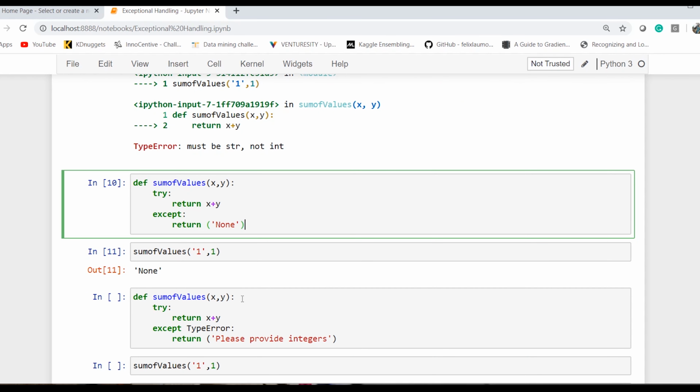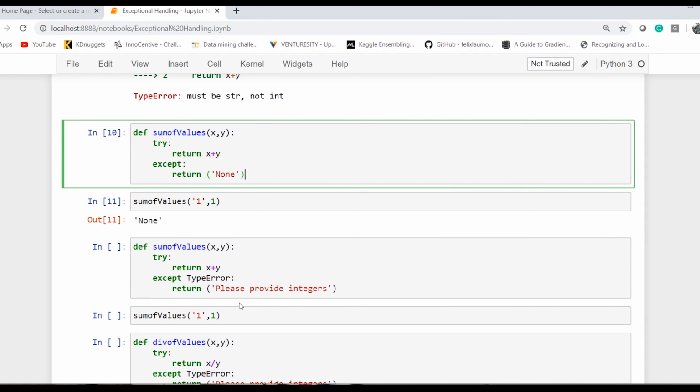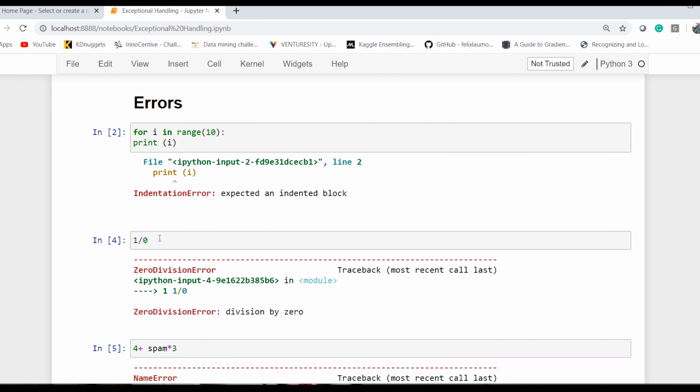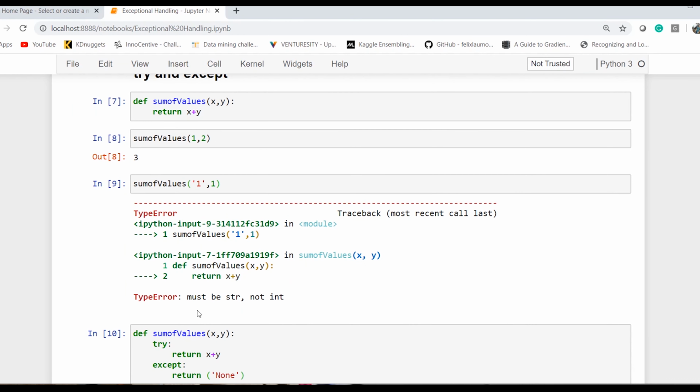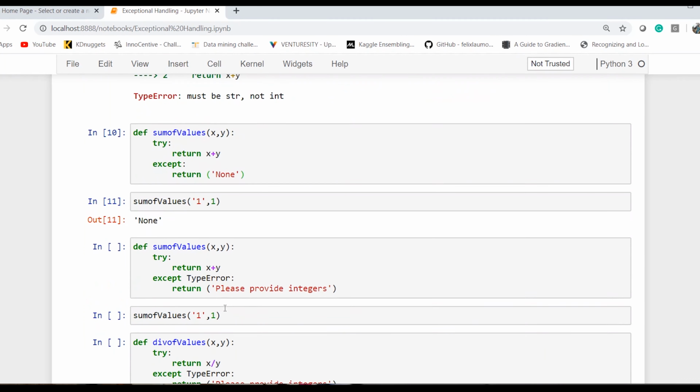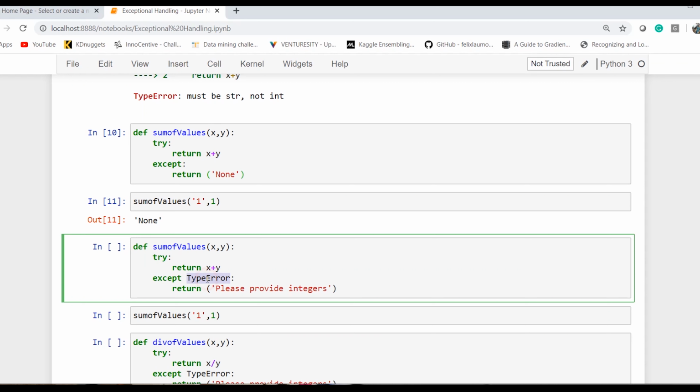Now if I want to specifically handle a kind of exception, as you have seen, zero division error, name error or type error, I can specifically call that particular kind of exception if that exception happens and how to deal with that exception. If I have to deal with the type error, like in my earlier program where I passed the string, I would write my try block. I would do as expected. If things come as expected, return x plus y.